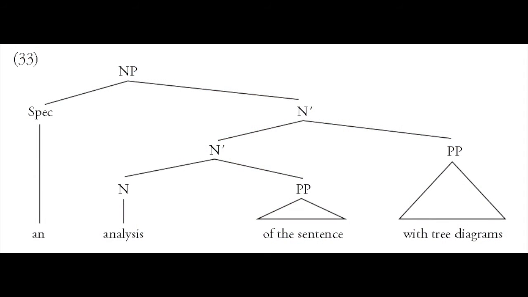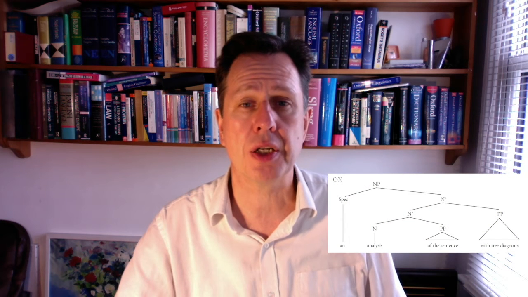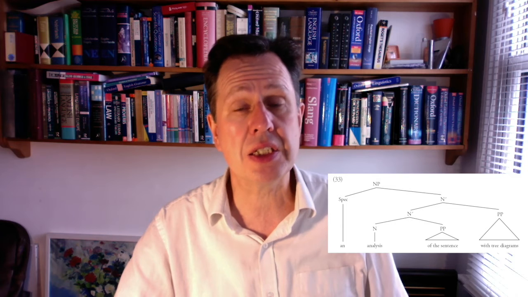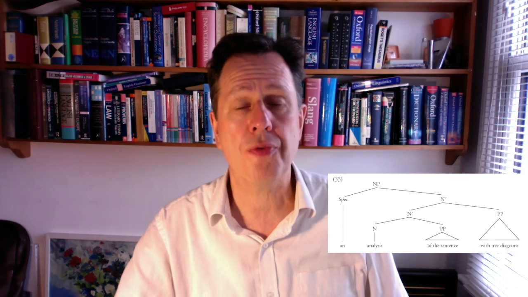Let's look at some practical examples. So let's look at tree 33, an analysis of the sentence with tree diagrams. Now, as before, the head of this noun phrase is analysis, preceded by the determinative an, which sits under the specifier node. The direct object, as before, is a sister of the head noun of the sentence.